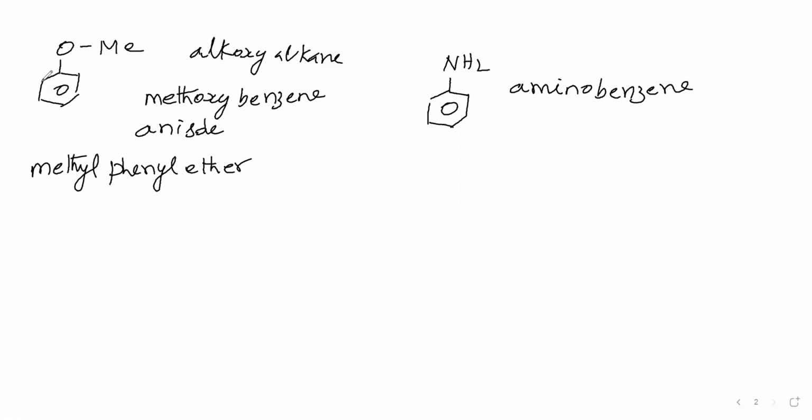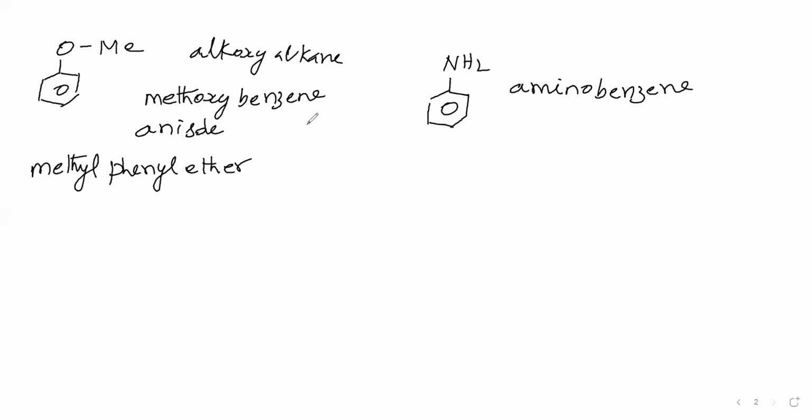Here also if you see, this name we said benzene here, this name we said phenyl here. Now, when we have to use phenyl and when we have to use benzene, that we have to discuss.